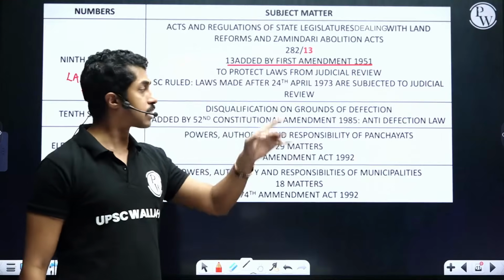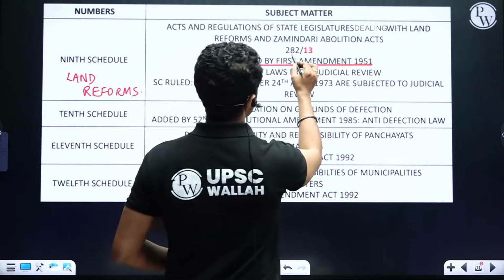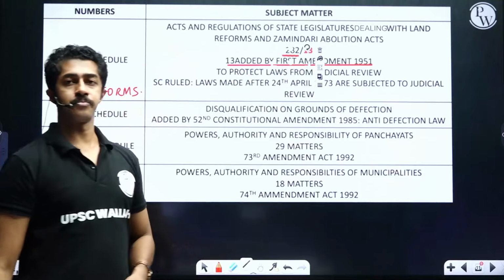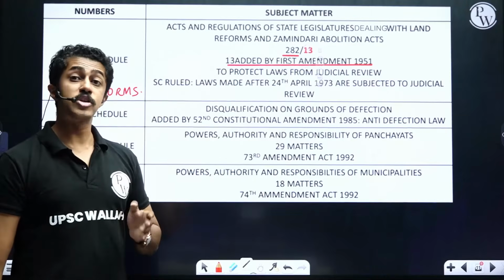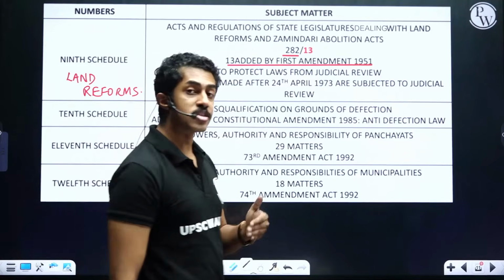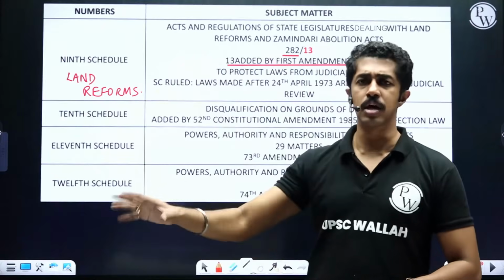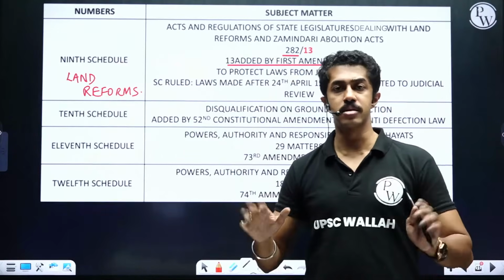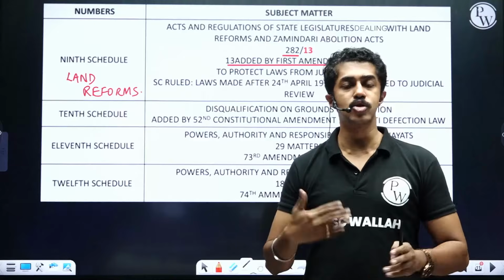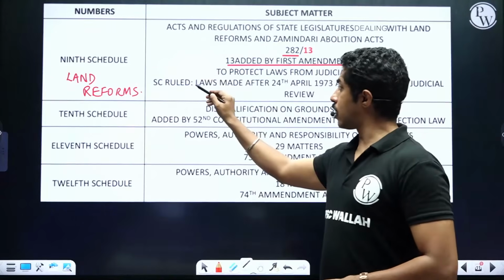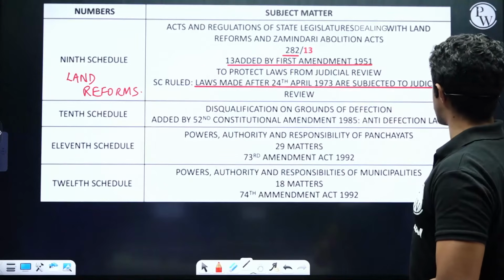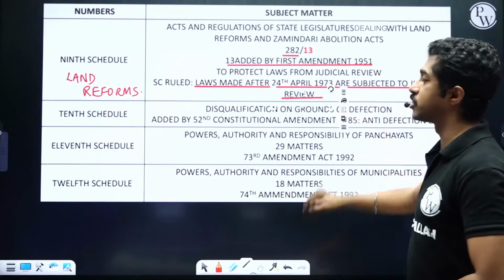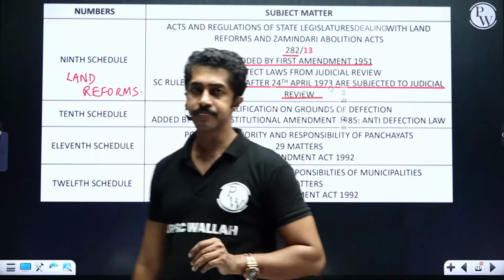Later the number increased to 282. Getting the point? If you wanted to bypass the judicial test, all you had to say was, this comes under the 9th schedule. That's it. The Supreme Court understood this, and later held that laws made after 24th April 1973 are subject to judicial review. End of the story.